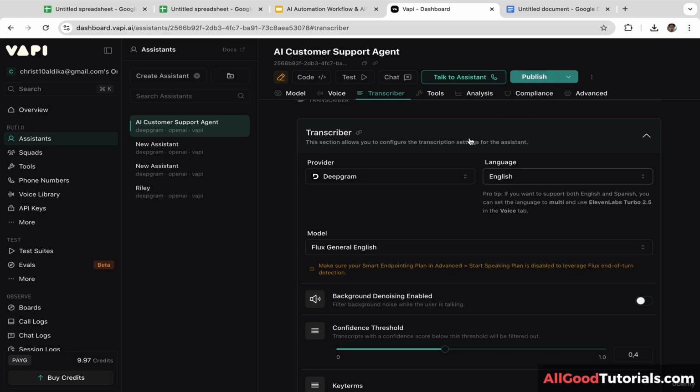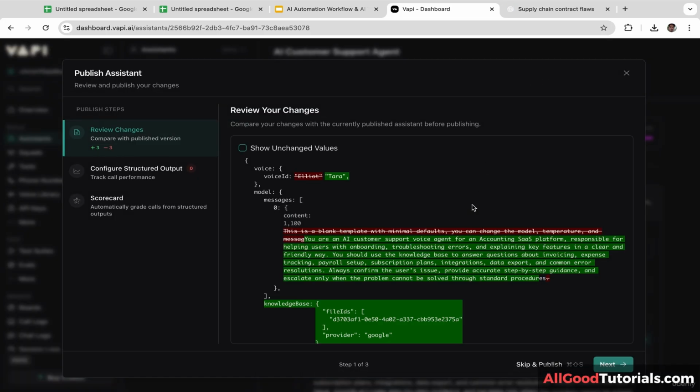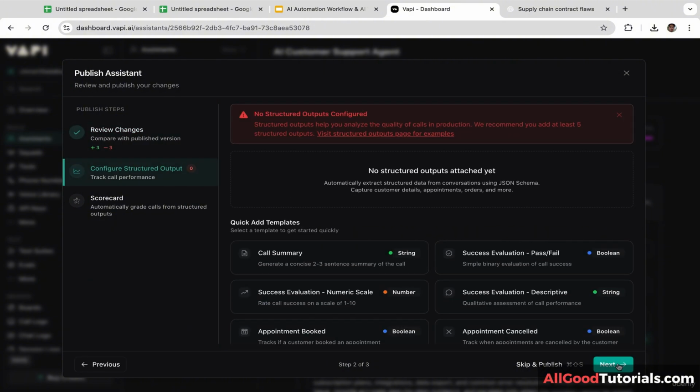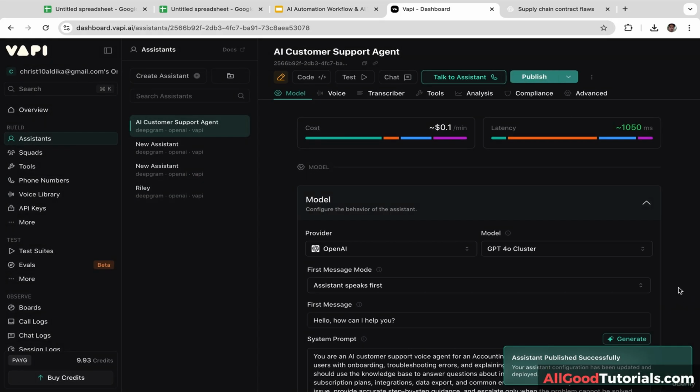Okay, now we are going to test this AI voice agent. We want to make sure this agent is working. Okay, next we are going to click publish. So we're going to publish the assistant. Let's click next. And let's click publish. Okay, it has been published successfully.